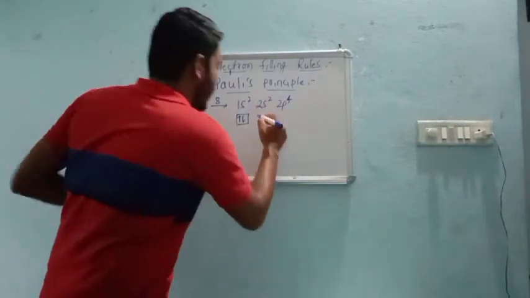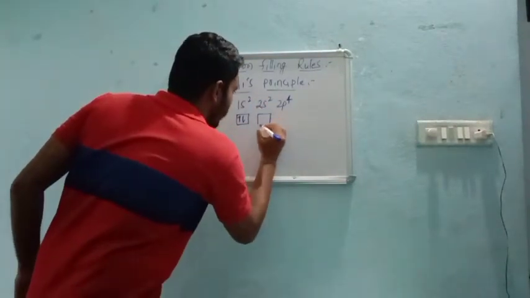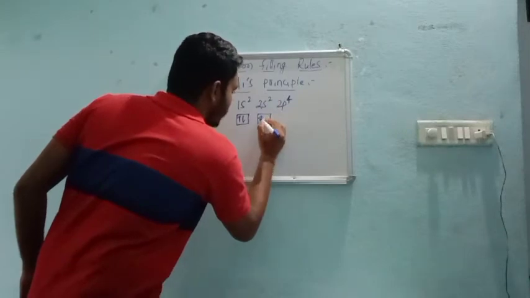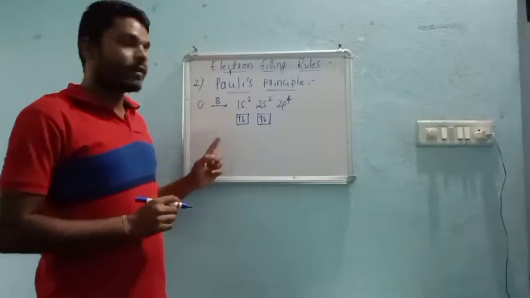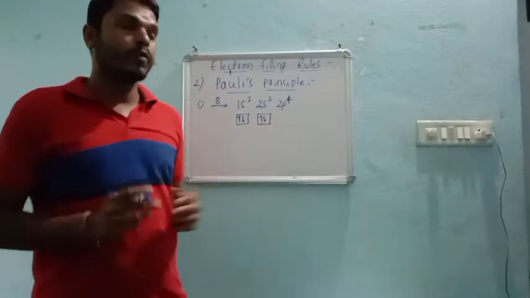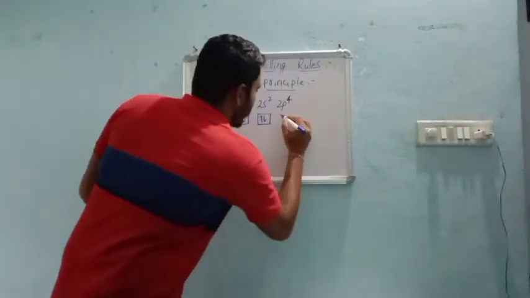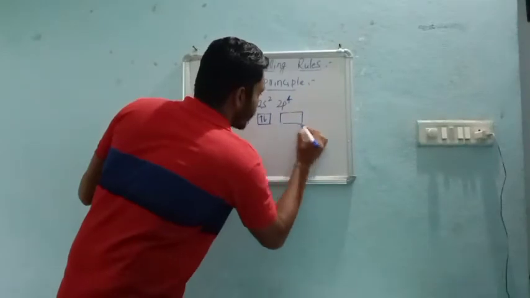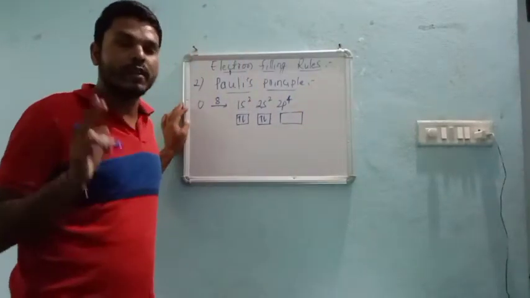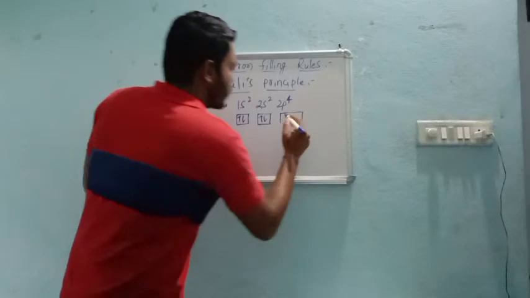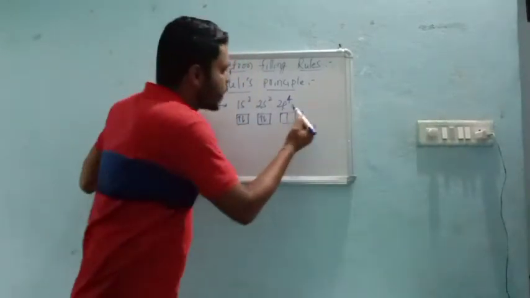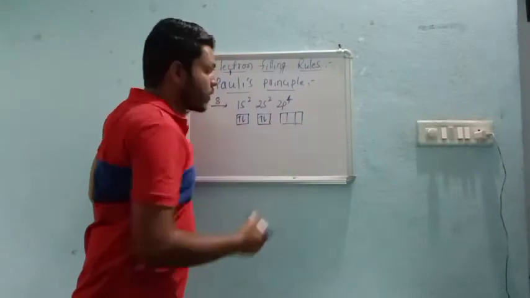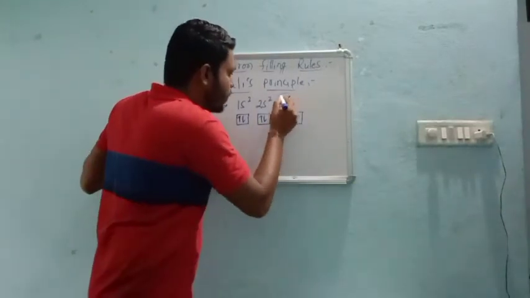In a single orbital, 2 electrons means 1 electron is having upward spin and 1 electron is having downward spin, right? In the last video I said p has 3 suborbitals, px, py and pz. So how many electrons are present? 4.